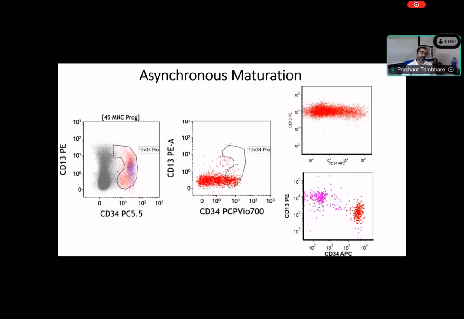In the same way, we know that normally there is a maturation pattern of cells in this direction and in this direction, right? Forming a reverse C, a mirror image of C, like this. But if you have a population of blasts which is not maturing at all, because the CD13 antigen is not expressed, then instead of going in both directions like this, it is going straight. So there is a loss of pattern. In the same way, there is a loss of pattern because there are two clusters. So this is clustering. That is either asynchronous maturation pattern or clustering. These are all abnormalities which indicate abnormality in this population. So there are three examples, 1, 2 and 3, which indicate abnormality.